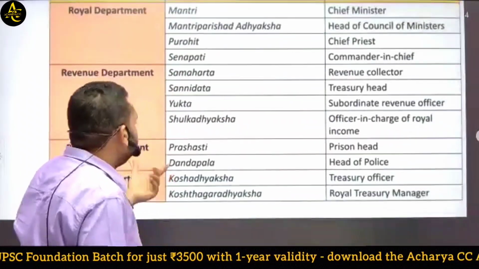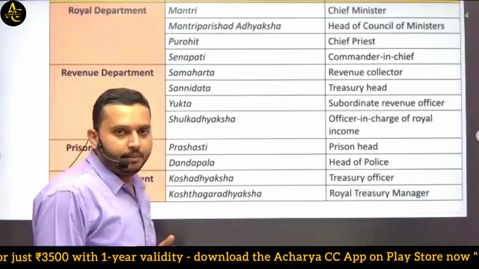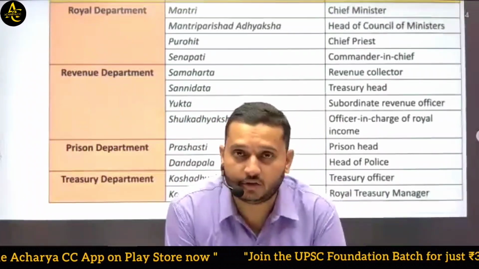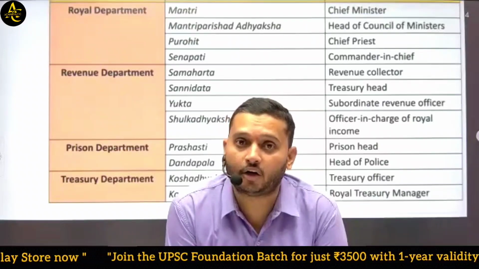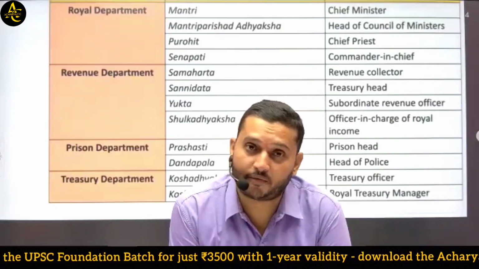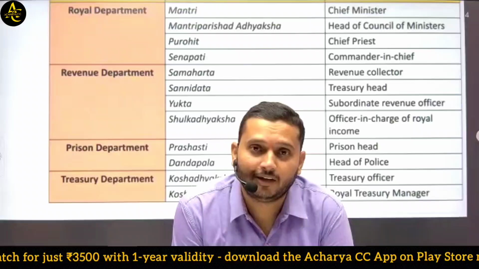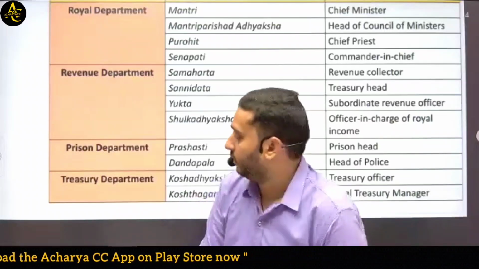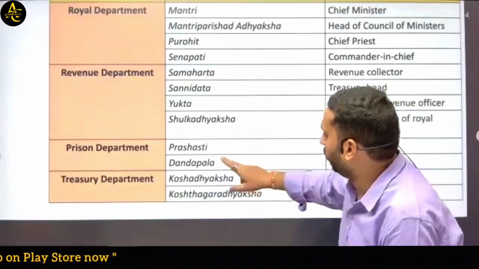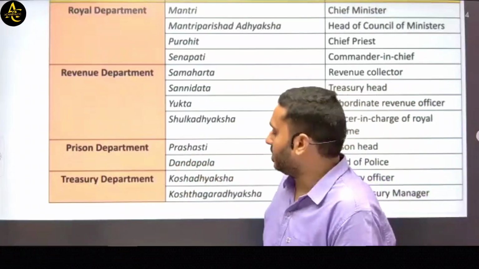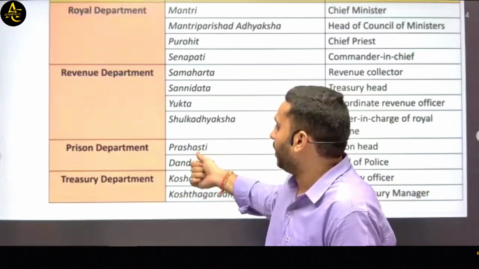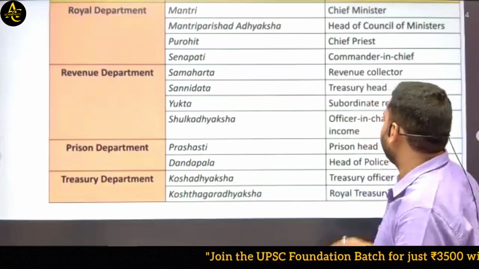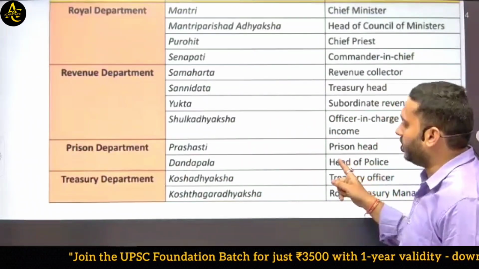Then the third important division was the prison department. If you want good trade, if you want peace in your state, then you have to maintain law and order. You have to develop a perfect justice system, and that's why you have to manage the prison department as well. There were two important officers in the prison department. One is Prashasti, second one is Dandapala, or we can say prison head and head of police.